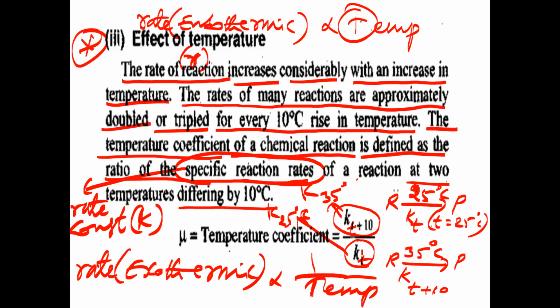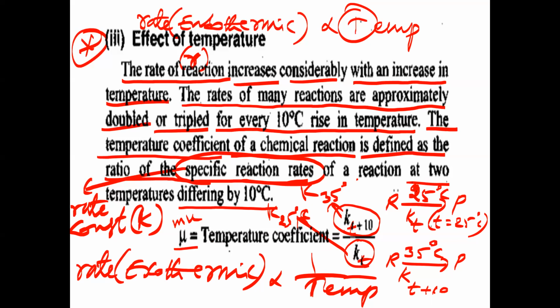This ratio is called what? Temperature coefficient, which is called mu. So mu indicates the temperature coefficient. Temperature coefficient is equal to the K value at T plus 10 degrees divided by the K value at T degrees Celsius. Is that clear, ma?